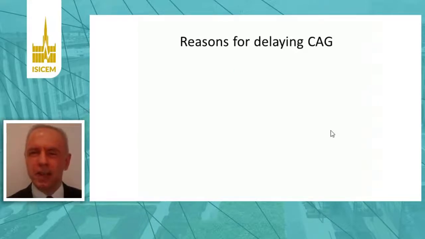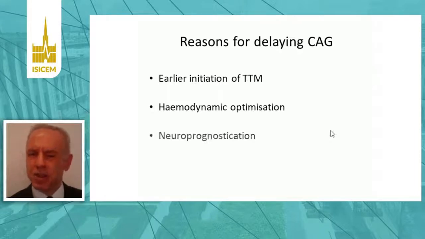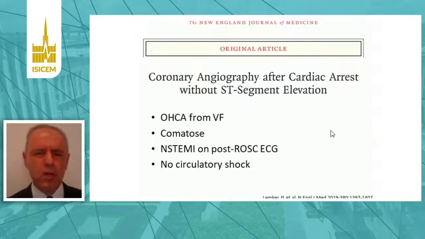Actually, reasons for delaying coronary angiography in these patients may include an early initiation of TTM, hemodynamic optimization, or even neuroprognostication. And these questions were addressed by the recent COACT trial, which included more than 500 patients with out-of-hospital cardiac arrest from VF who were comatose, had no circulatory shock, and had a non-STEMI ECG. These patients were randomized to an immediate coronary angiography or a delayed coronary angiography. That is, a coronary angiography was performed only after neurological recovery.